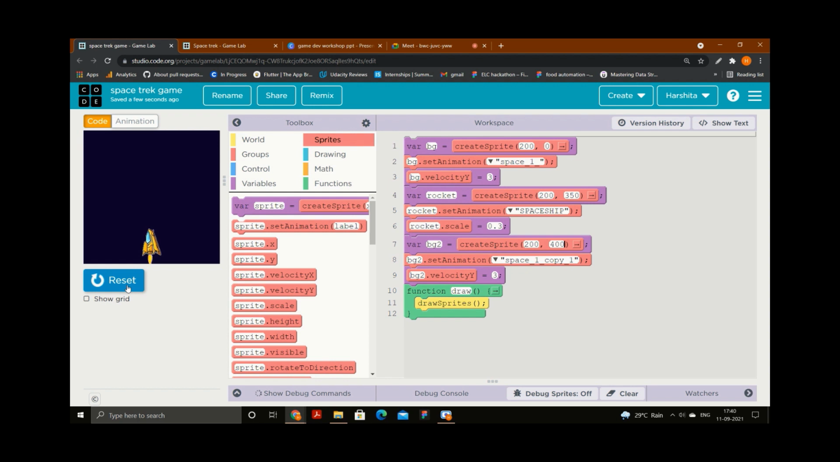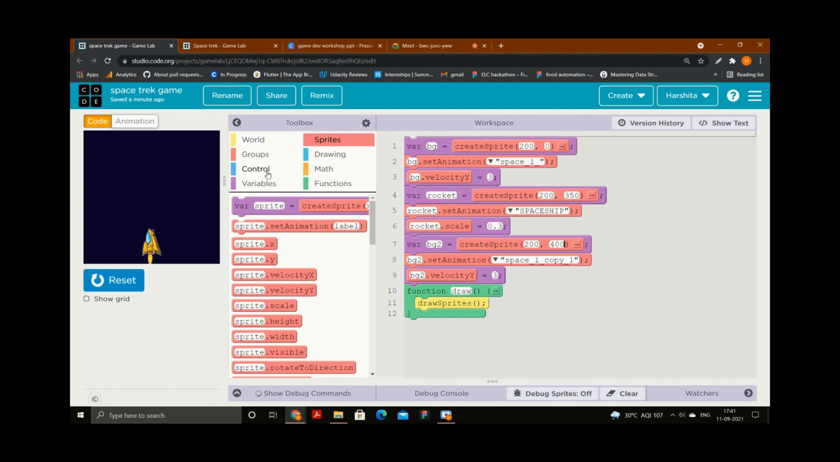So now the last concept for the background is that I will set a condition. If the first background is moving and comes to the middle of the screen, the second background goes to the top. When the second background comes to the middle of the screen, this background should again come to the top, and like that we will keep moving. So I just need to put this condition.